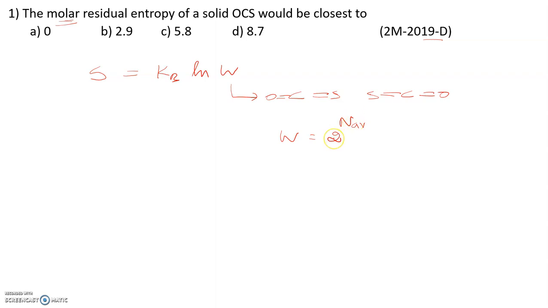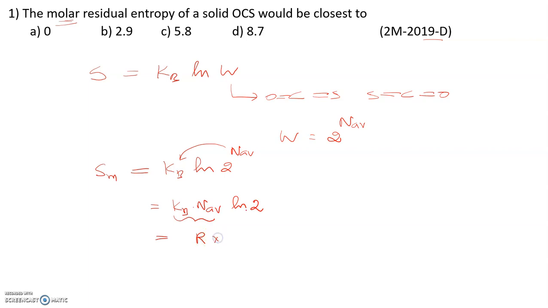Now we will substitute this value here. So we will get the molar entropy, because we are taking Avogadro number of molecules here. So the entropy obtained is actually the molar entropy. So kB into ln 2 power Avogadro number. Apply the power rule, bring this Avogadro number in front. So kB into Avogadro number into ln 2. And we know very well Avogadro number into kB is nothing but gas constant R.